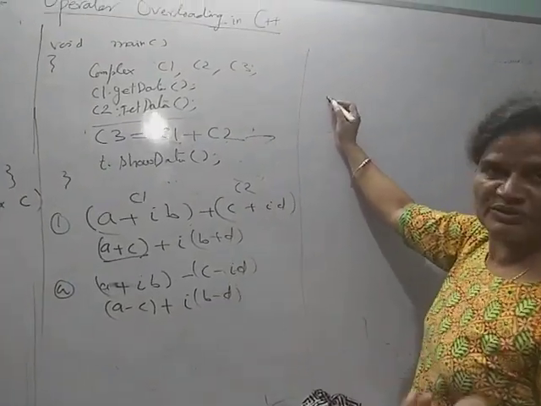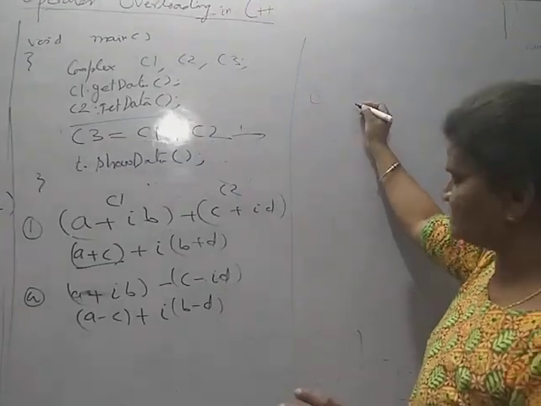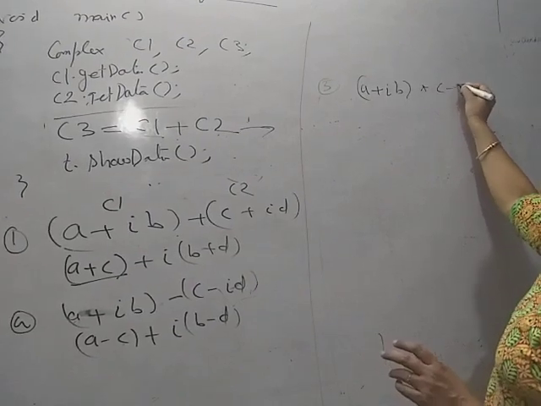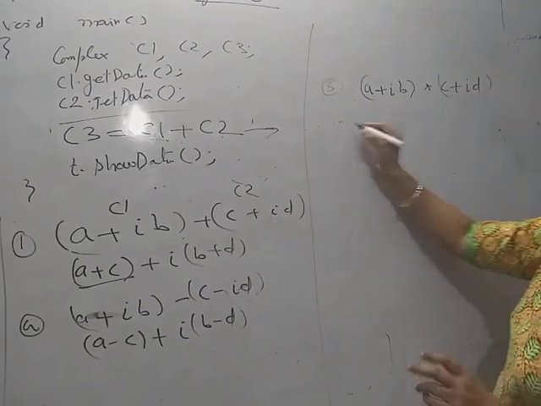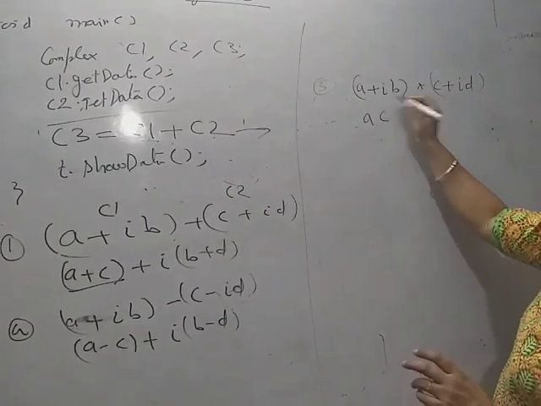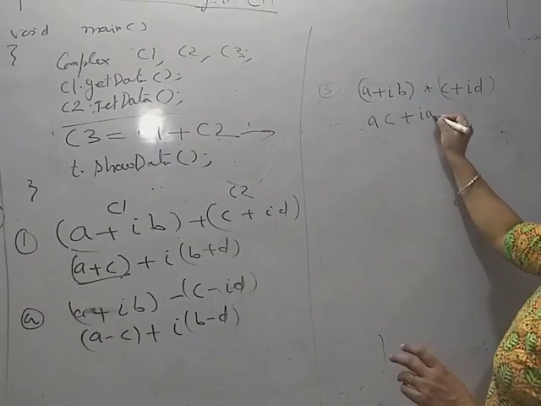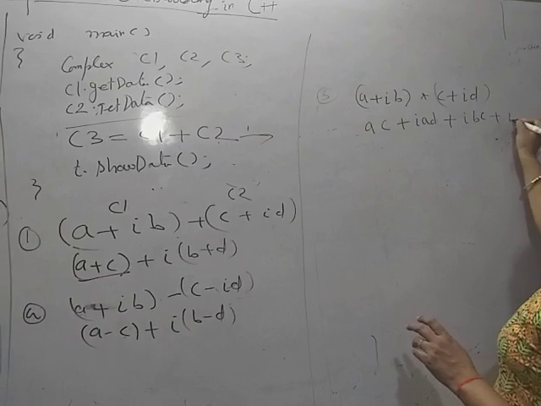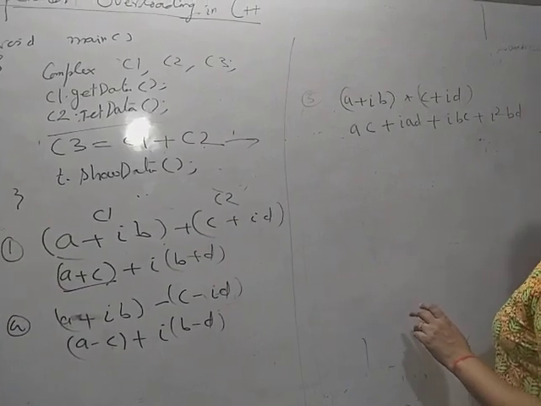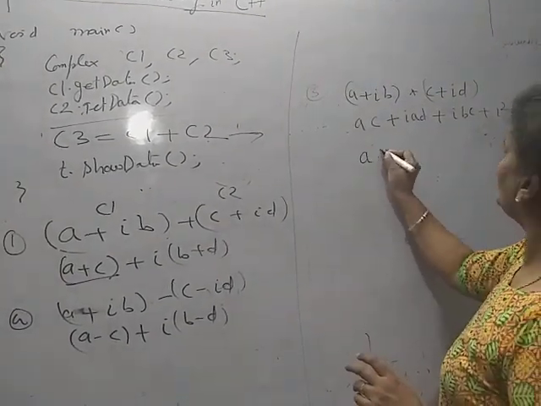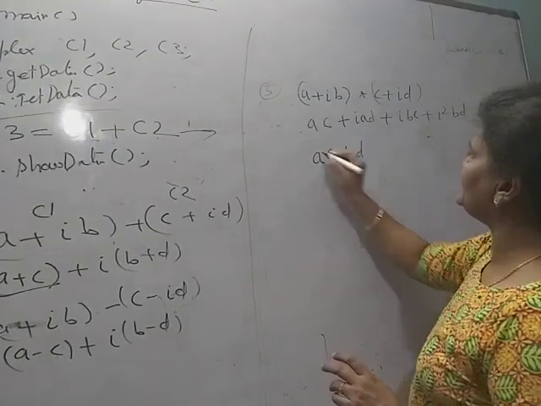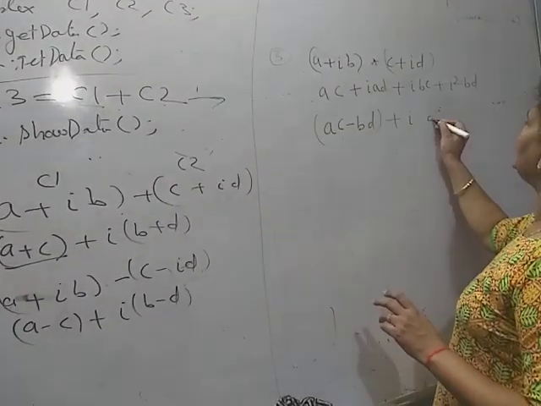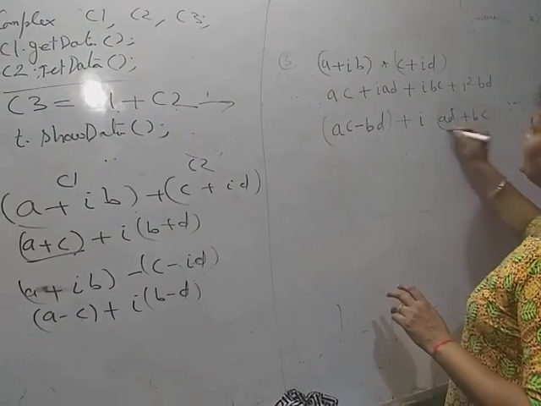So when you are going to perform the multiplication on two complex numbers, A plus IB into C plus ID, here AC plus IAD plus IBC plus I square BD. Okay, I square is minus 1. So AC minus BD will be the real part of the destination object, plus I, AD plus BC is the imaginary part.